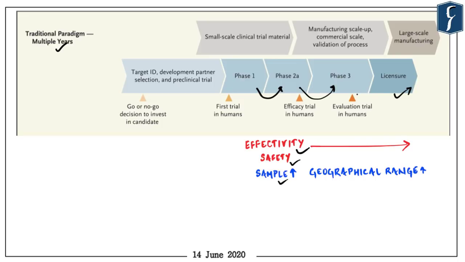And as we go towards the higher phases, the sample size increases. So to start with, in the phase 1 trial, the vaccine is administered to few chosen healthy and fit individuals. An extensive testing is done on them to find out whether they have any immunocompromising situation or not, whether they have an earlier exposure to the similar disease or not.